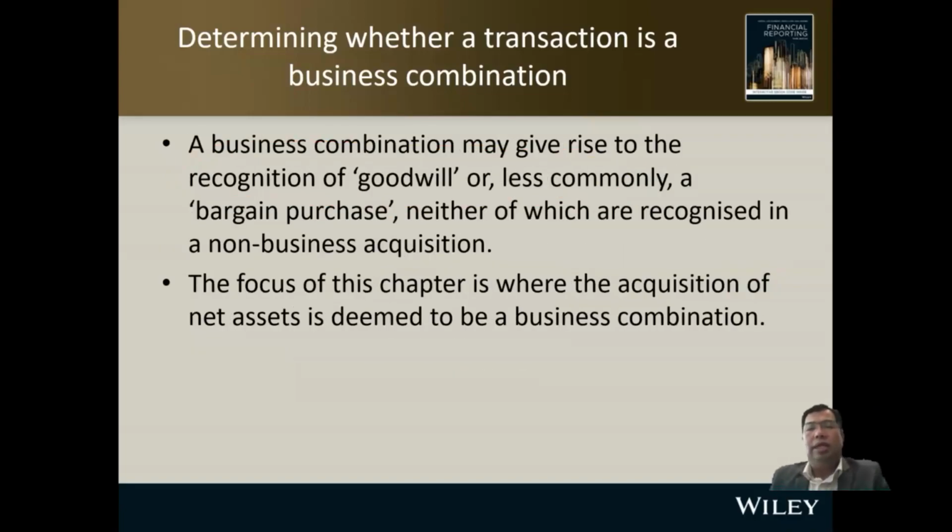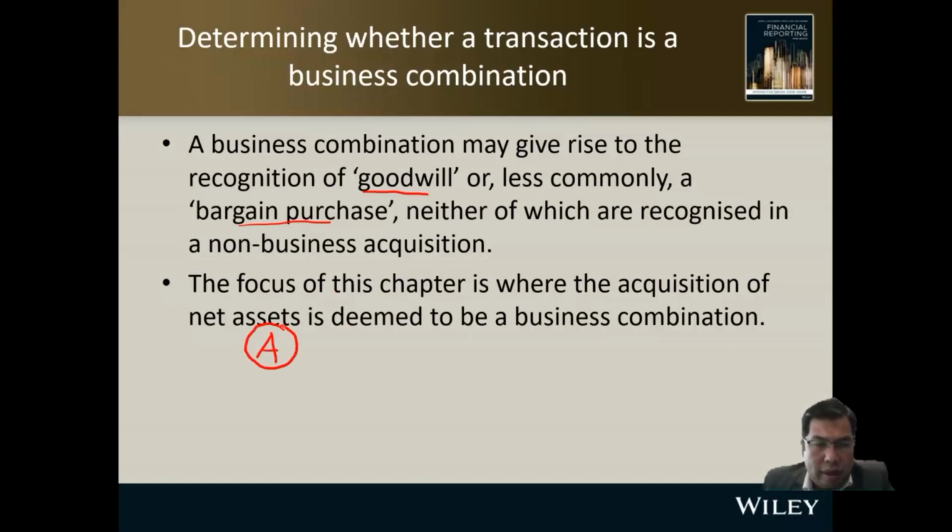A business combination may give rise to the recognition of goodwill, or less commonly a bargain purchase, neither of which is recognized in a non-business acquisition. So the focus of this chapter is where the acquisition of the net assets is deemed to be a business combination. I'll give you an example of what I mean by goodwill.